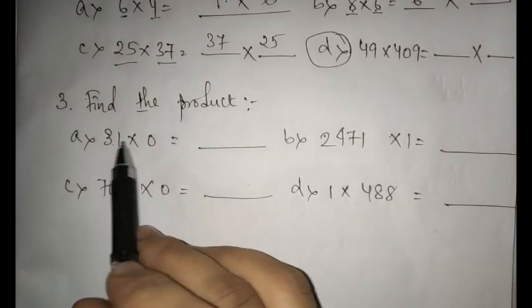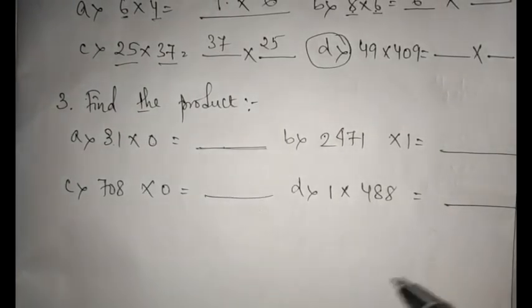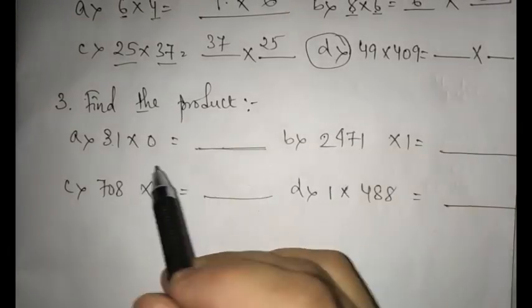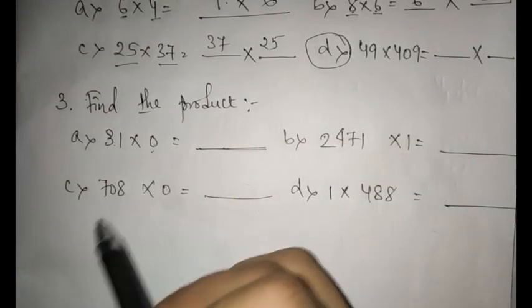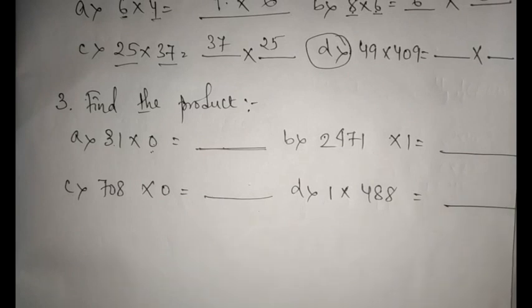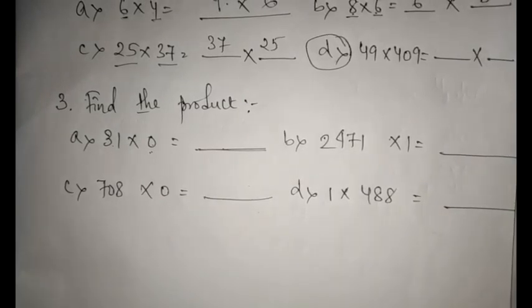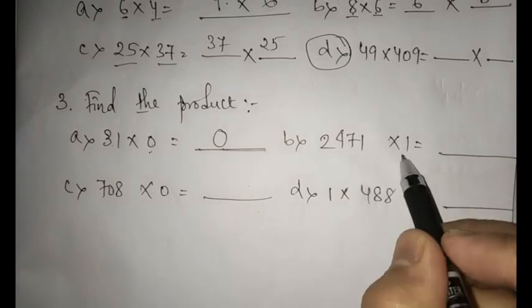Moving on to question number 3, find the product. You have to find the result of multiplying with this, what you are going to get. So in the first one, it was multiplication with 0. I have already mentioned that whenever you are multiplying any number with a 0, your result is a big 0. 31 into 0 is 0.